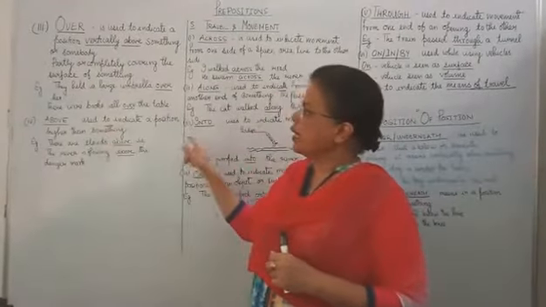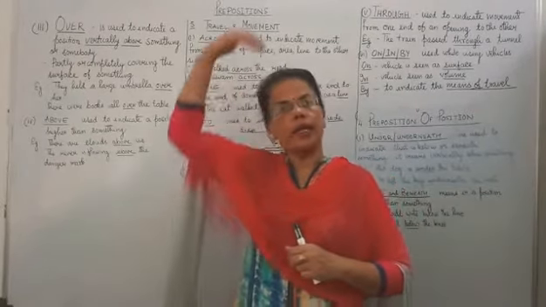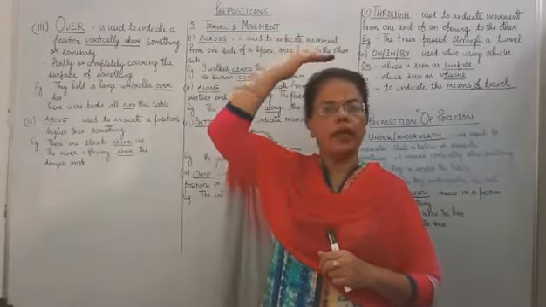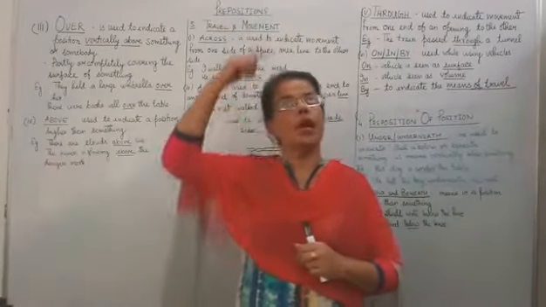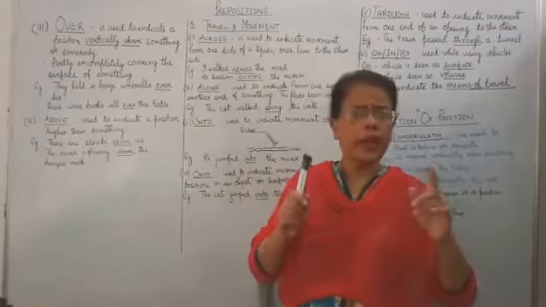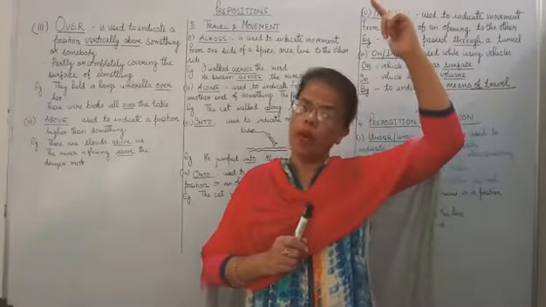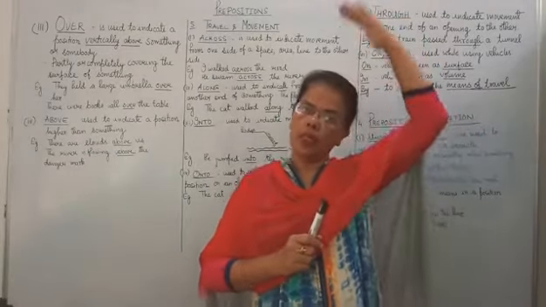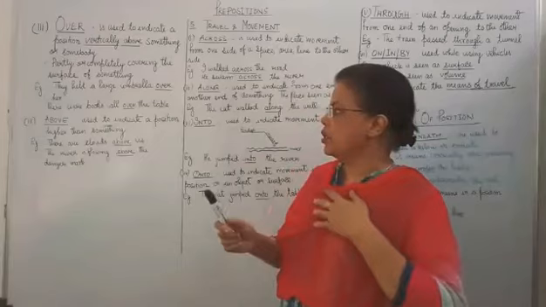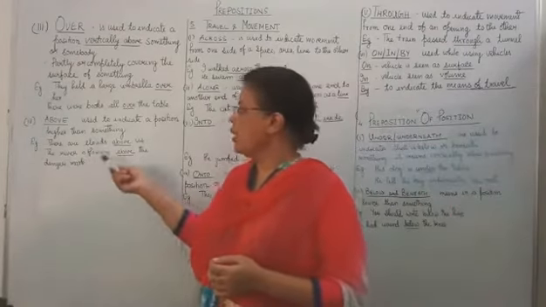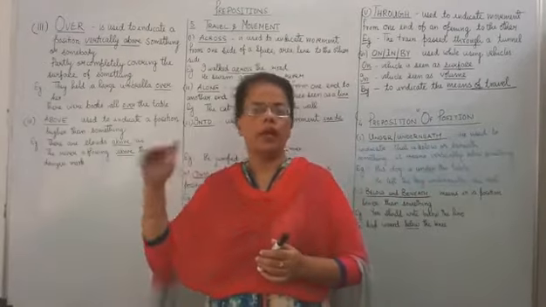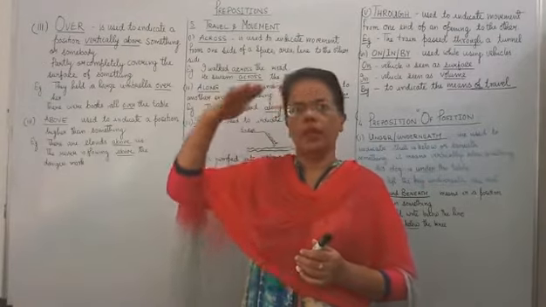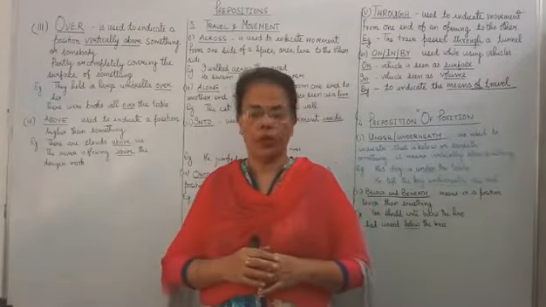Now next is above. It is used to indicate a position higher than something. Higher than something. Look at above. There are clouds above us, a little higher than us, higher in position. Next, the river is flowing above the danger mark. Marks are given, and the river is flowing above them.